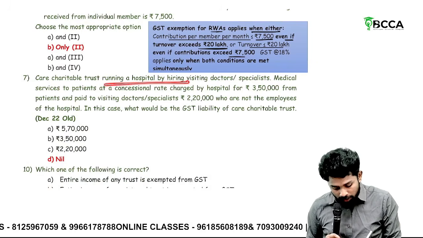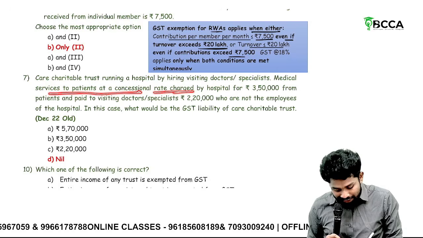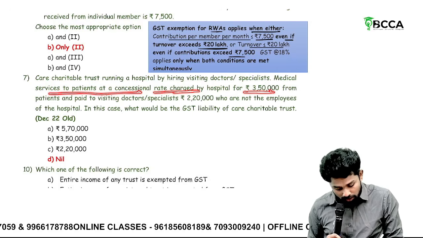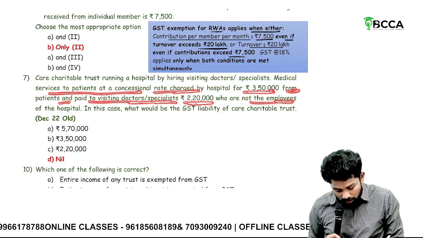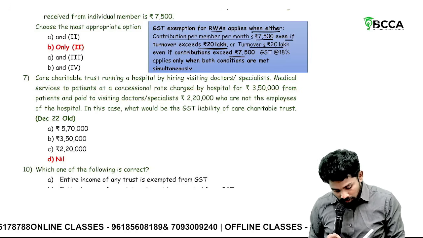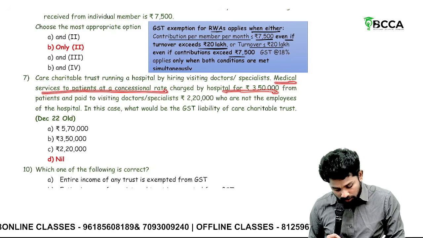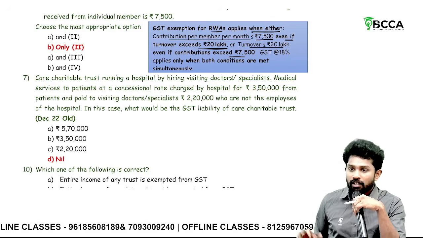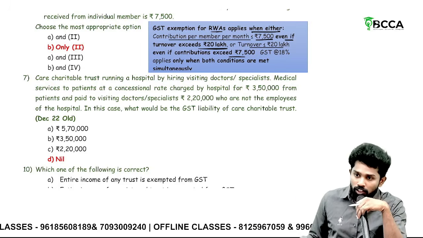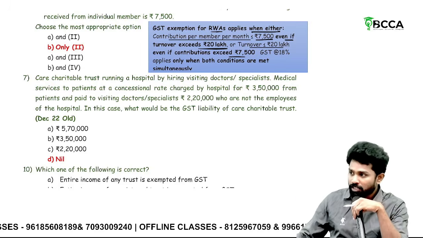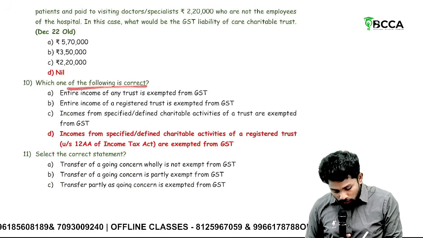Care Charitable Trust running a hospital by visiting doctor specialist. Medical services to patients are provided at a concessional rate. Charged by hospital are 3,50,000 from patients and paid to visiting doctors and specialists 2,20,000, who are not the employees. In this case, what, sir, understand? Sir, the hospital charges 3,50,000. Out of that, 2,20,000 is given to a specialist doctor, whereas 1,30,000 is retained by the hospital. The amount paid to the specialist doctor is also exempted. Retained by the hospital is also exempted. So what is the taxable amount now? Nil.